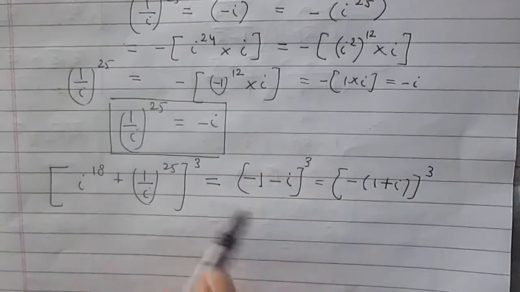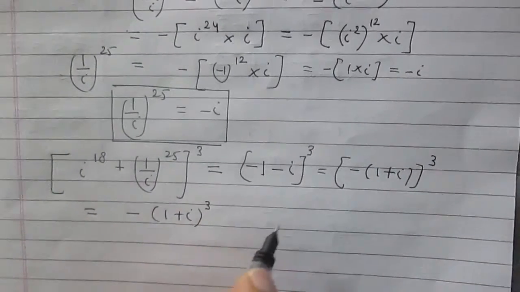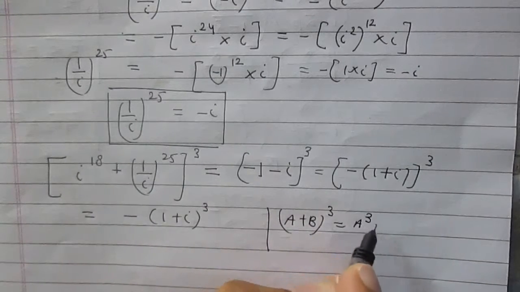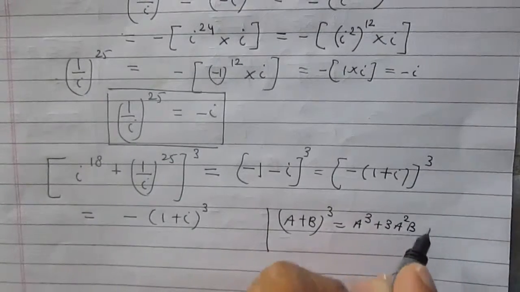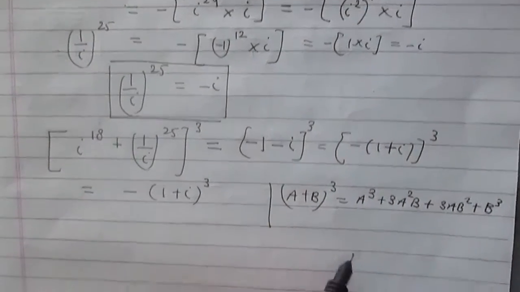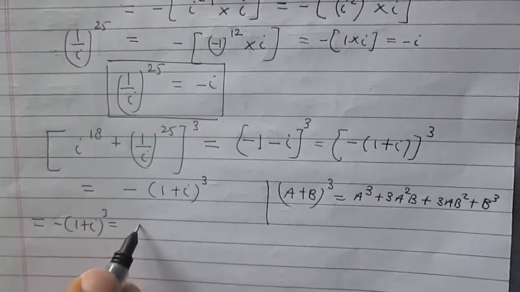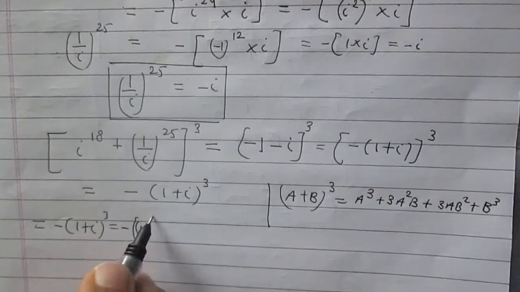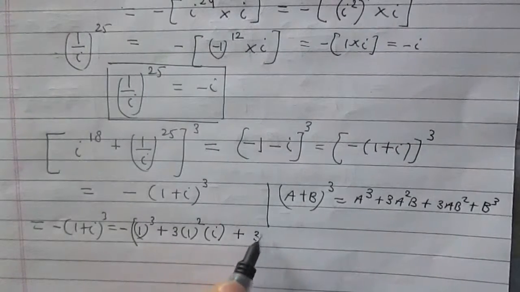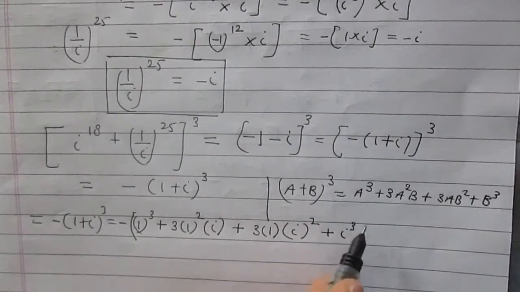Again 3 is an odd number, so it will become minus of (1 + i)^3. Using the identity (a + b)^3 = a^3 + 3a^2b + 3ab^2 + b^3, I can write minus of (1 + i)^3 as minus of (1^3 + 3 times 1^2 times i + 3 multiplied by 1 times i^2 and plus i^3).